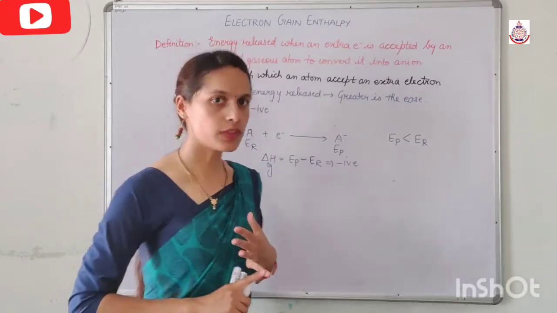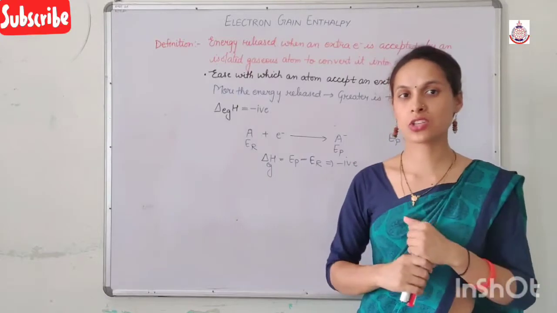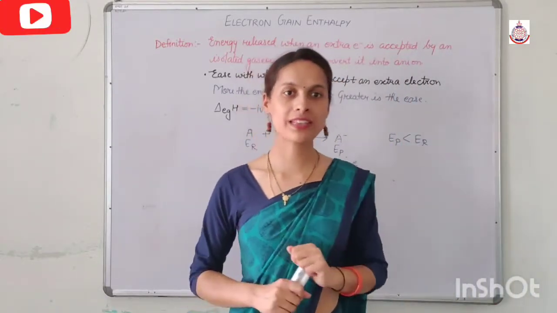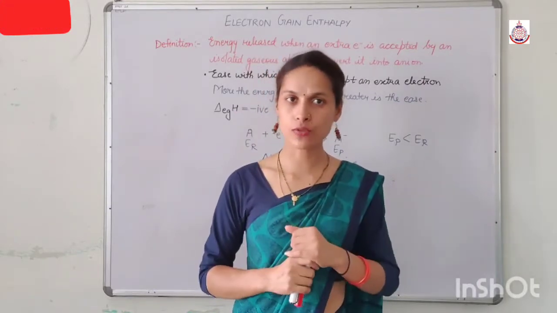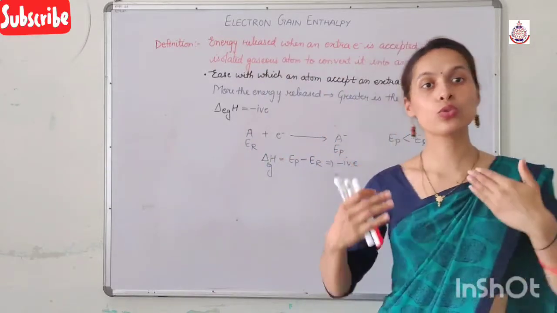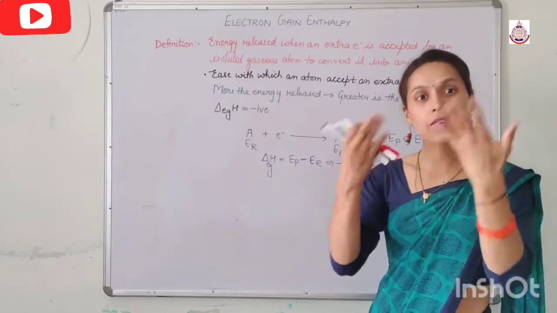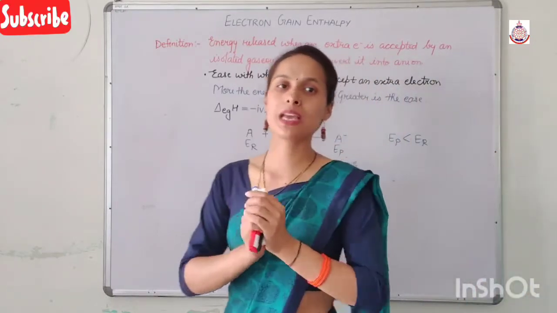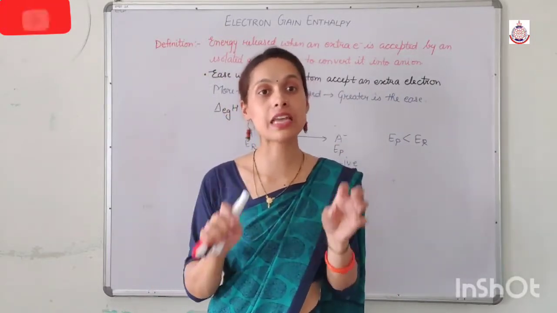So for most of the reactions, why am I saying most of the reactions? Because if we talk about noble gases, we know that they have a fully filled octet configuration. So it becomes very difficult to remove an electron from the noble gases as well as to give an electron to them. It is very difficult for the noble gases to accept an extra electron because they are already in their stable form.